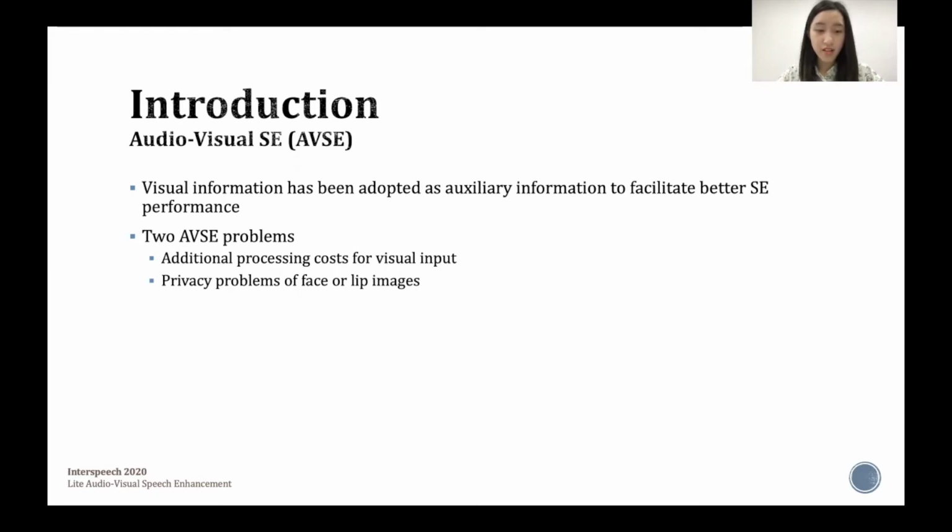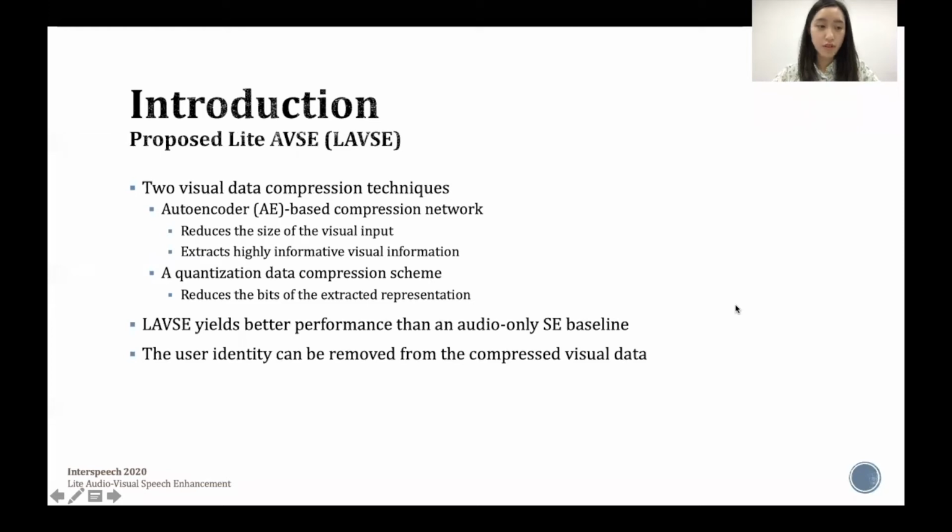However, AVSE implementation is difficult for practical applications because of the additional processing costs for visual input and the privacy problems of face or lip images. To solve these two problems, we propose LavSE, a Lite AVSE system. LavSE includes two visual data compression techniques, an autoencoder-based compression network and a quantization data compression scheme. The former can significantly reduce the size of the visual input while extracting highly informative visual information, and the latter is applied to further reduce the bits of the extracted representation.